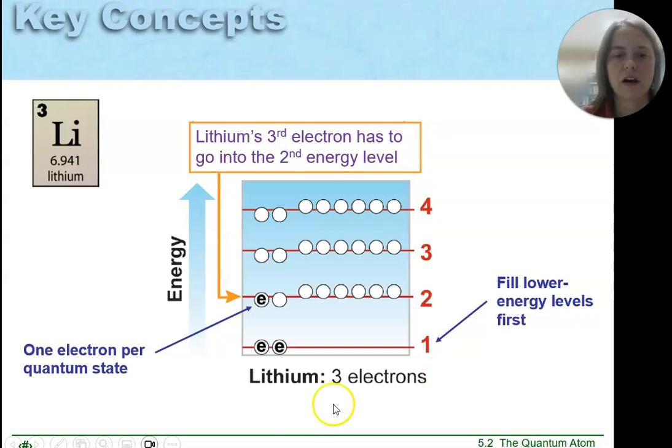Let's quickly talk about lithium. So we know lithium has 3 electrons, and we know electrons need to fill the lowest energy level first. So the first 2 go into this first energy level, and then there's 1 up in the next energy level.